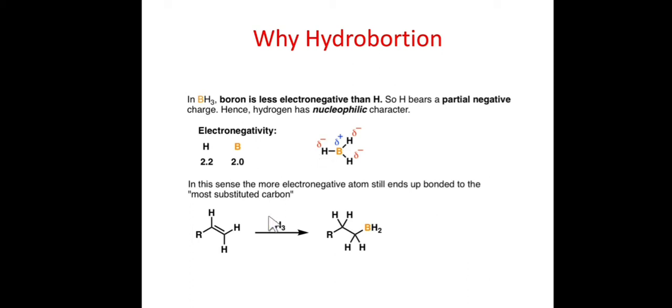So in this sense, the more electronegative atom will end up bonded to the more substituted carbon. Okay, that is over here, and the positive part will end up with the carbon which is less substituted over here. So hydrogen will attach over here, and BH3 will attach over here due to the electronegativity. Okay, this is how we can understand the addition of BH3 to the double bond.